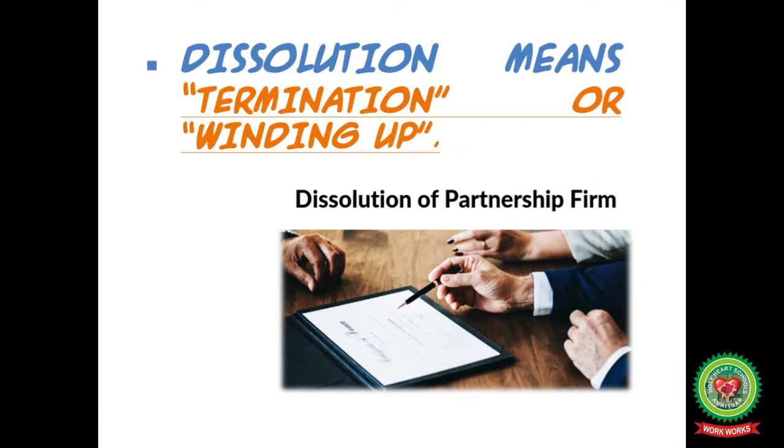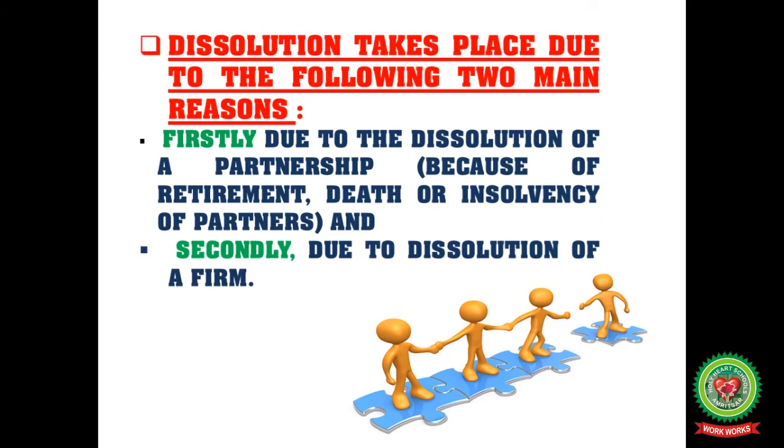Now the introduction. Dissolution means the termination or winding up. Simply, termination or winding up is considered dissolution. Dissolution takes place due to the following two main reasons. So what are the two main reasons? Firstly, the dissolution of a partnership because of the retirement, death or insolvency of a partner. So here three reasons are provided: in case of retirement of any partner, in case of death, and insolvency of the partner, when the partner is not able to pay the debts.